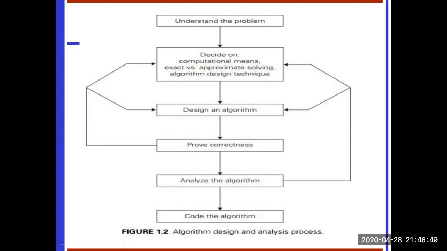Next, choice between exact and approximate problem solving. We are using two decision principles. Solving a problem exactly is called an exact algorithm. Solving the problem approximately is called an approximation algorithm.